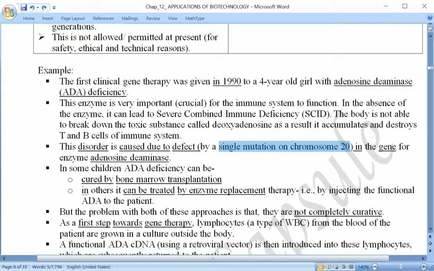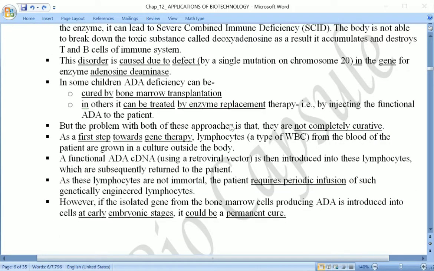Now, two different approaches are possible for the treatment of this ADA deficiency. The first approach is bone marrow transplantation. The second approach is that the deficiency can be treated by enzyme replacement therapy.